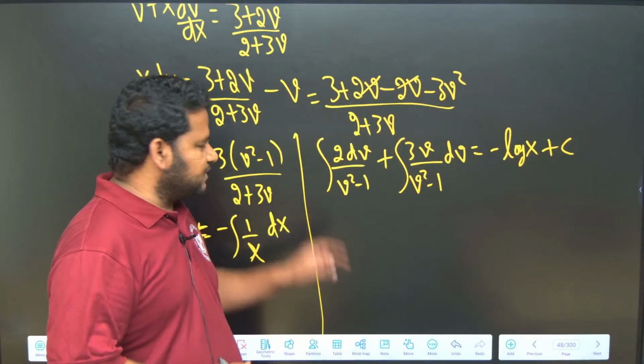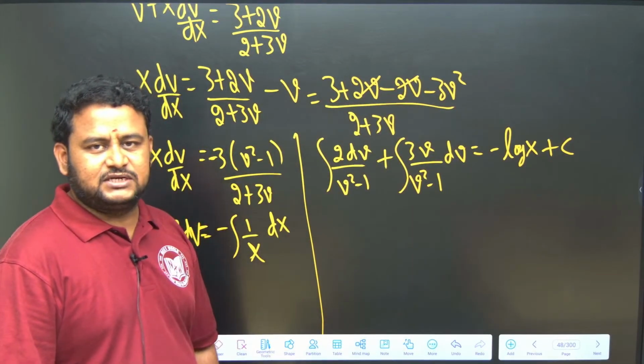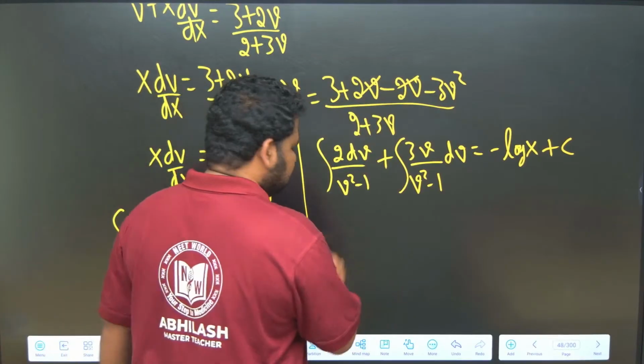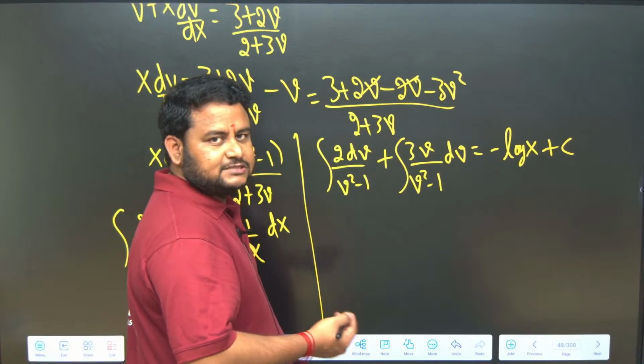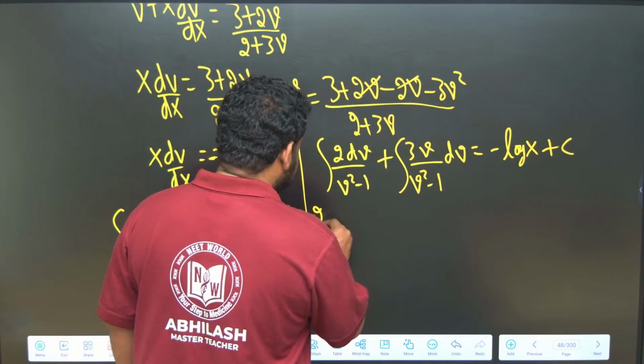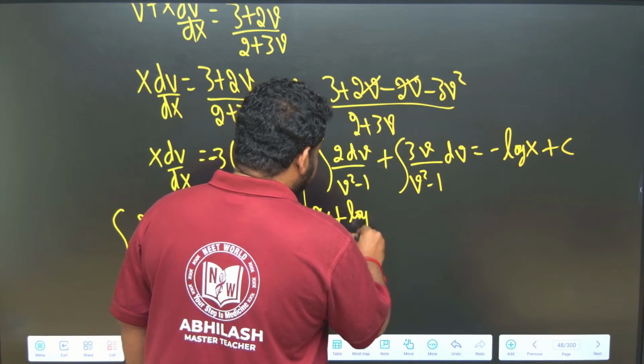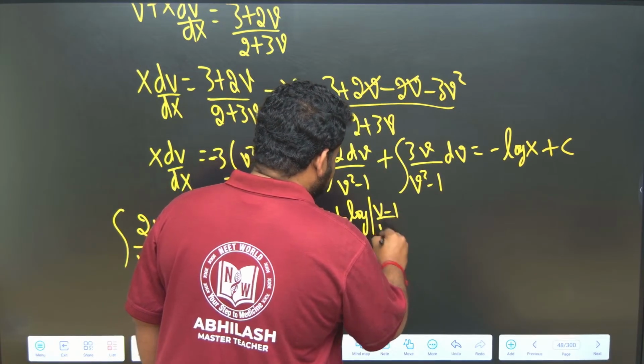2 times 1 by v square minus 1. Integral of 1 by x square minus 1 is nothing but 1 by 2a times log of x minus a by x plus a, with a equal to 1. So this will become 2 times 1 by 2 times a, which is nothing but 1 itself. This will become log of mod v minus 1 by v plus 1.